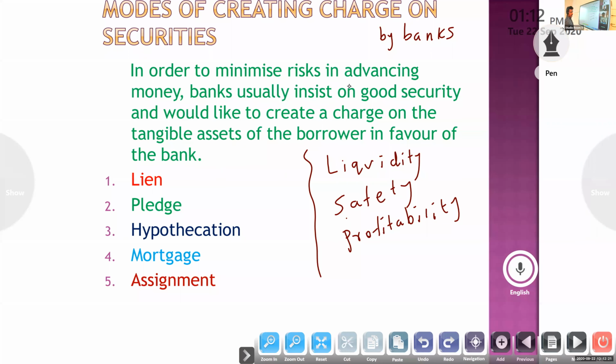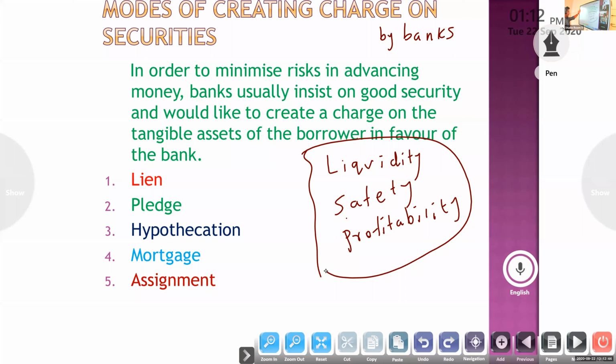Next is safety. Safety is the most important factor. Whether we will get the amount from that person or not, that we have to consider. Next, profitability. We have to get a profit through interest. So they have to keep these three principles while lending money to the public.